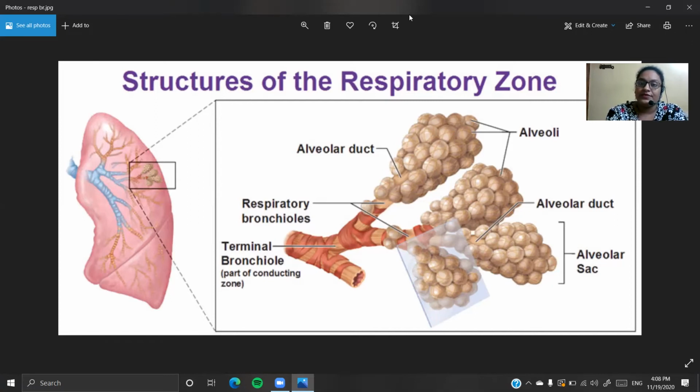Okay, so this was what I needed to share with you all about how gaseous exchange is enabled in the lungs, in the alveolar structures. Okay, I hope you all have understood this procedure.